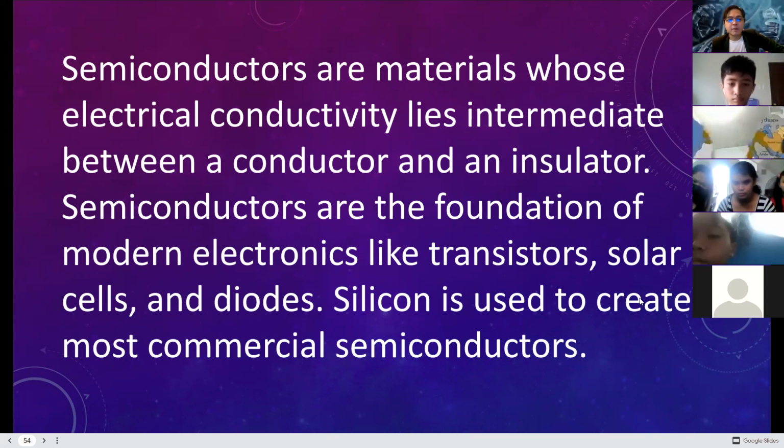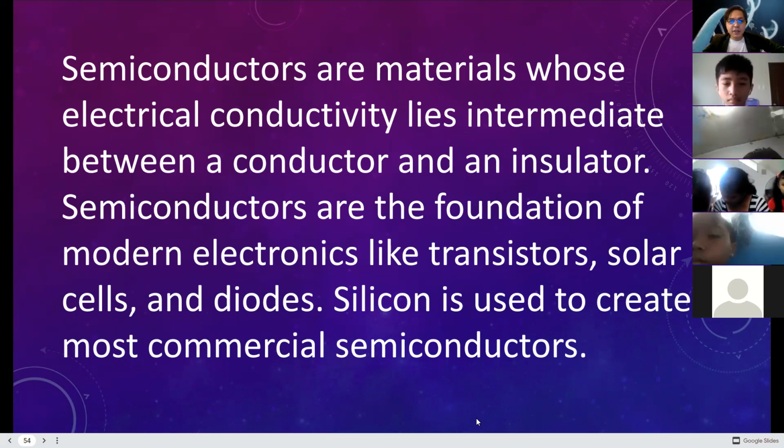Semiconductors are the foundation of modern electronics like transistors, solar cells, and diodes. Silicon is used to create most commercial semiconductors. This is really common in your devices. They're using silicon.